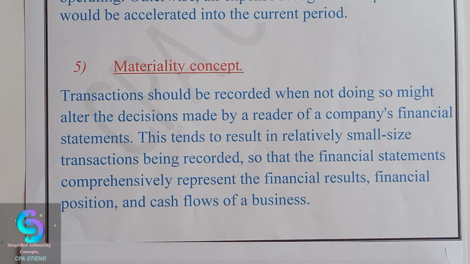And now, how do we know if an item is significant? Does it have value? Does it have weight in the business? This is how we'll get to know. You check the operations of the business. If a business is a small scale business, then you will realize that $500 is a very huge amount for that business, and therefore that is so material. And if it is material, it should be shown clearly as a line item in the financial statements.